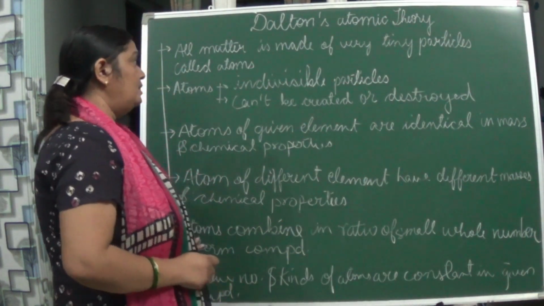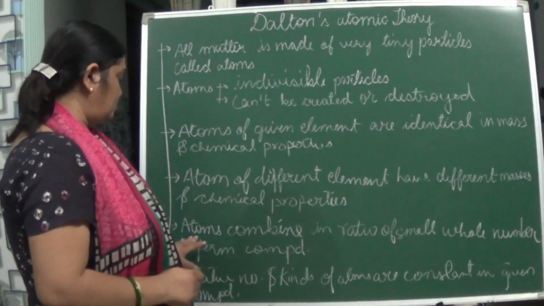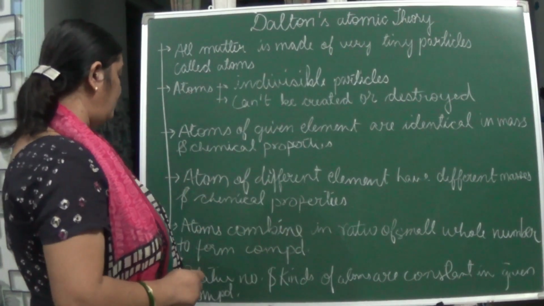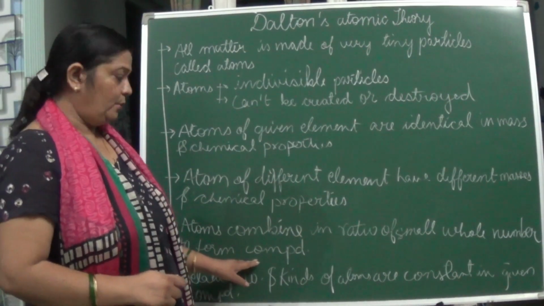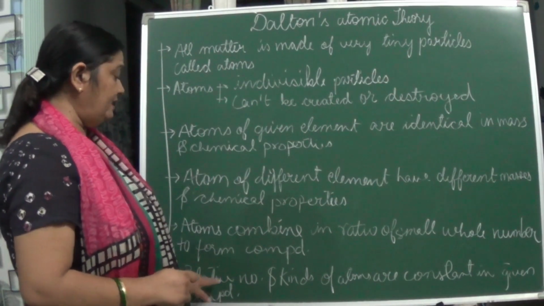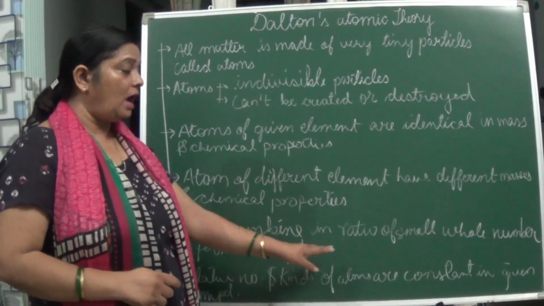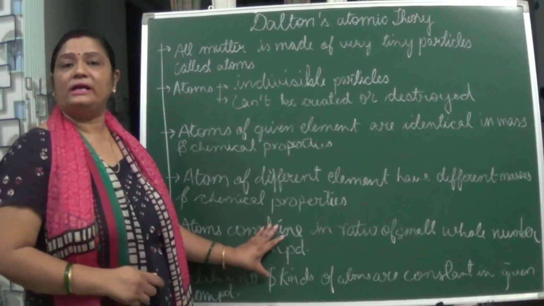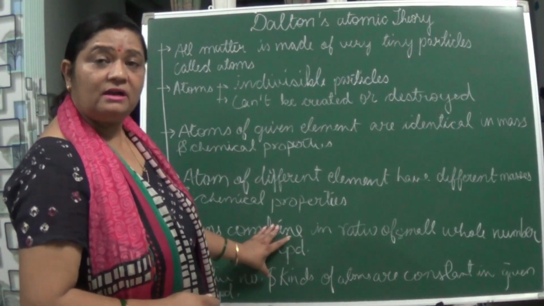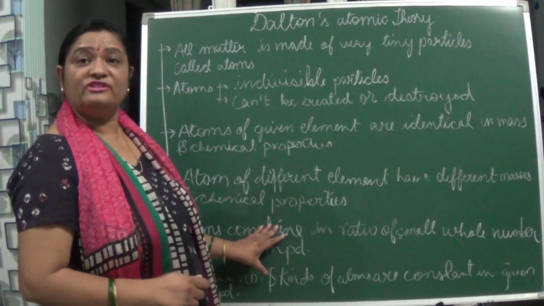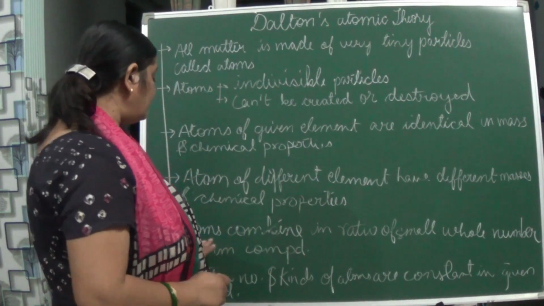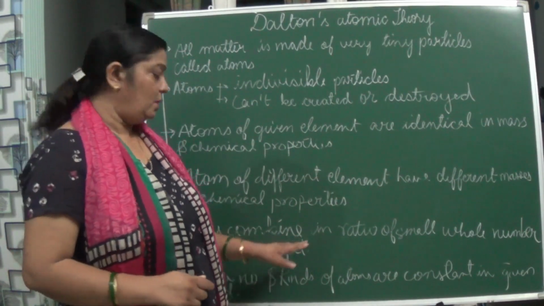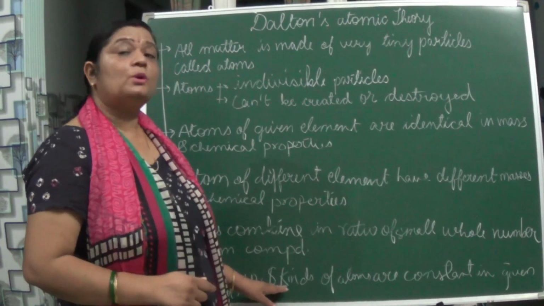Now the next postulate of Dalton atomic theory says atoms combine in a ratio of small whole numbers to form a compound. And the relative number and kinds of atoms are constant in a given compound. These last two postulates explain the law of definite proportion, in which atoms combine in a small whole number ratio, and it is constant.